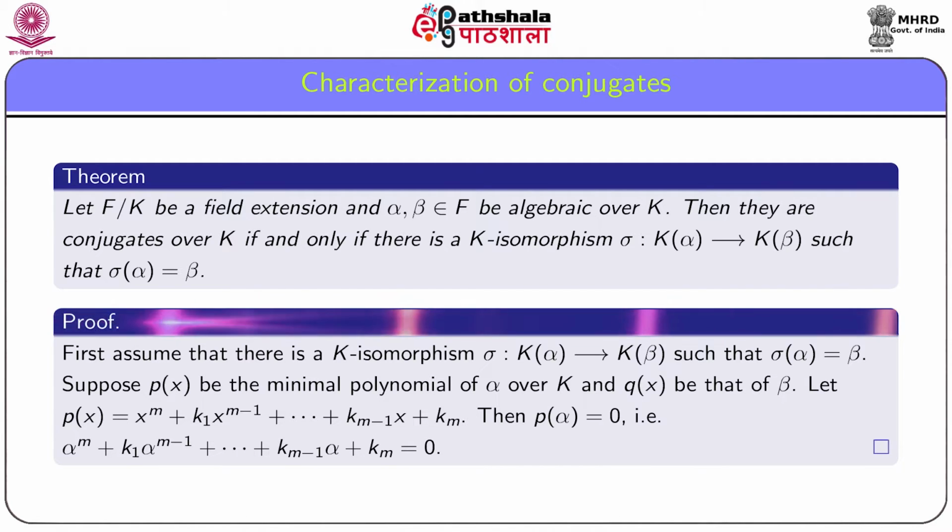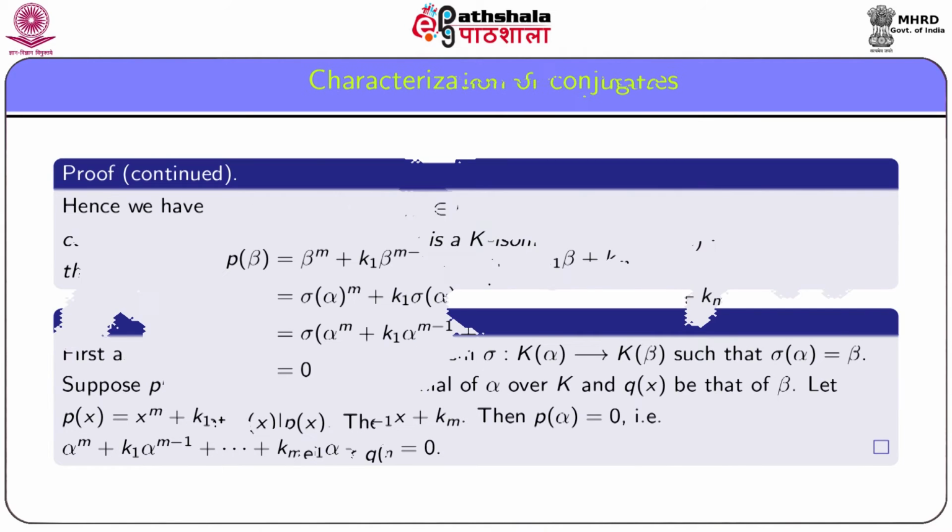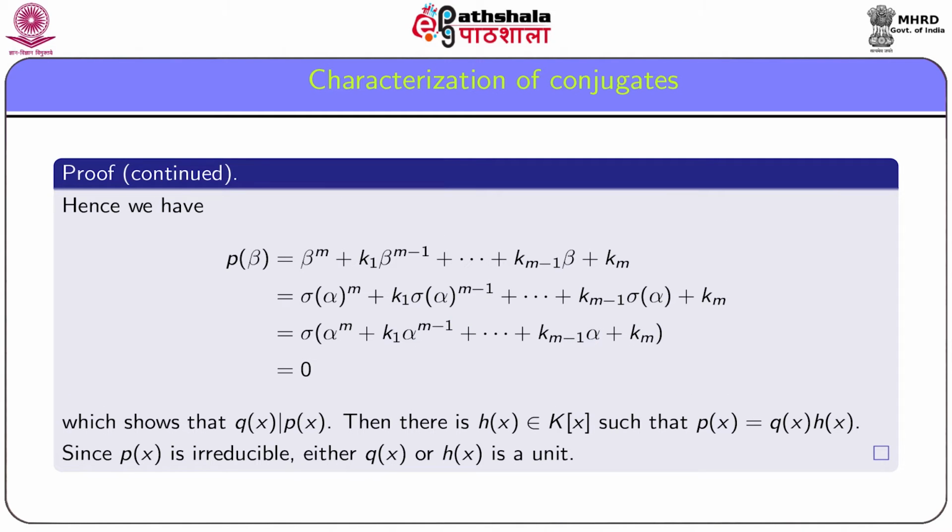Since this is the minimal polynomial of alpha, P(alpha) is equal to 0, that is alpha to the power m plus k1 alpha to the power m minus 1 plus so on plus k(m-1) alpha plus km is equal to 0. Now we show that P(beta) is also 0, that is, beta is a root of P(x) also.